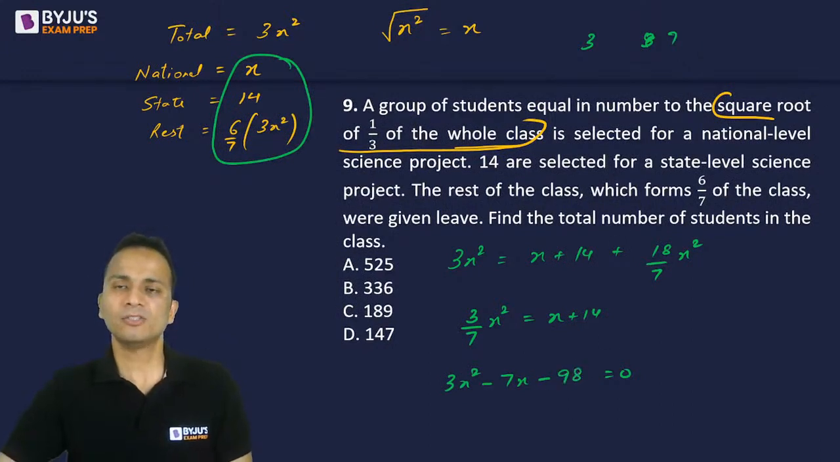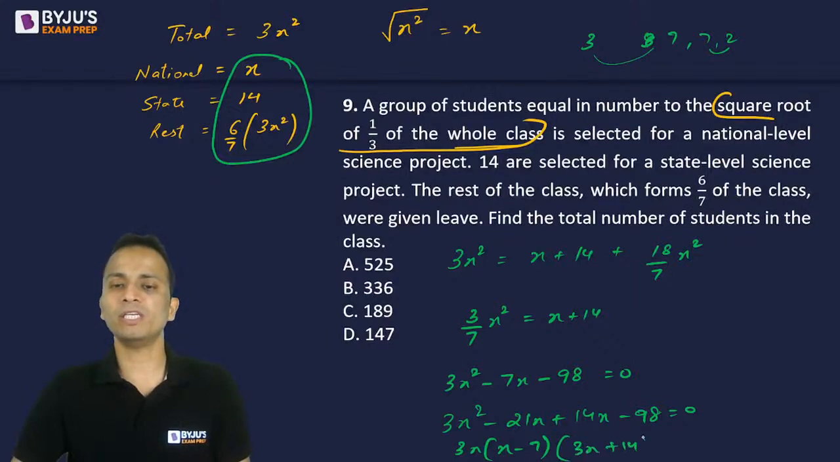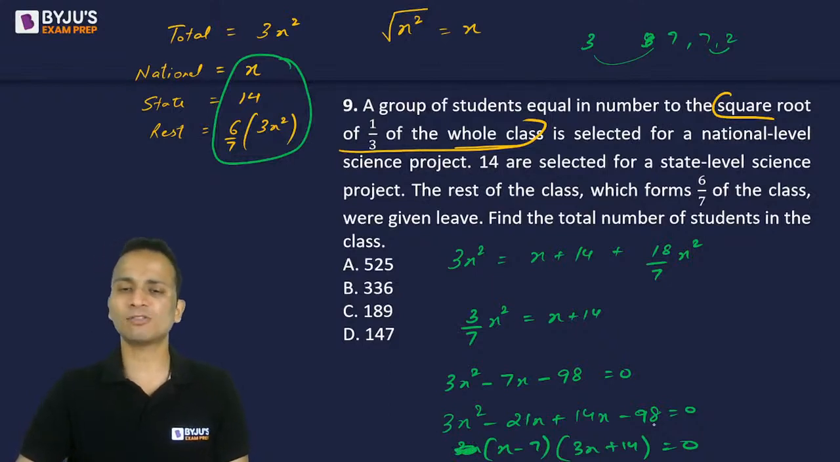All right. So 7, 7 and 2. So 21. All right. So 3x square minus 21x plus 14x minus 70 minus 98 equal to 0. So upon factorization, 3x common liya. So x minus 7, and then 14 common liya. So 3x plus 14 equal to 0. Okay, so x minus 7 and 3x plus 14.